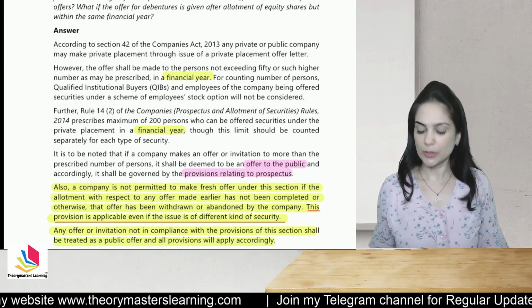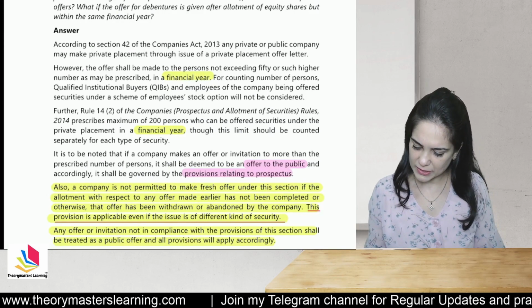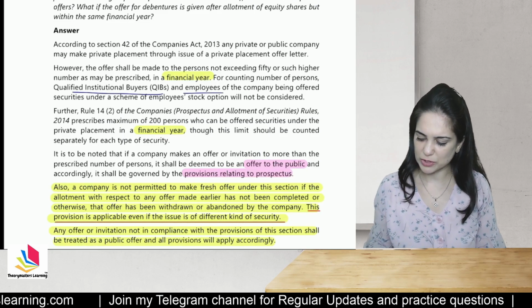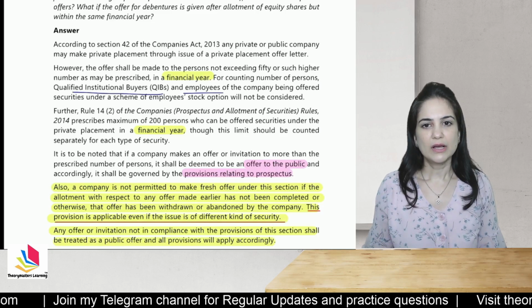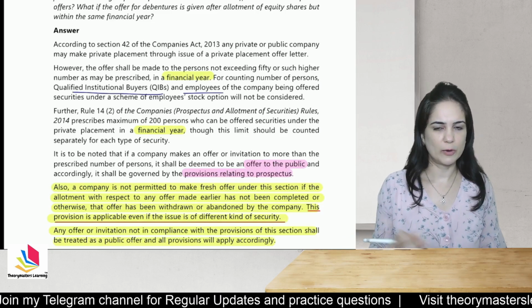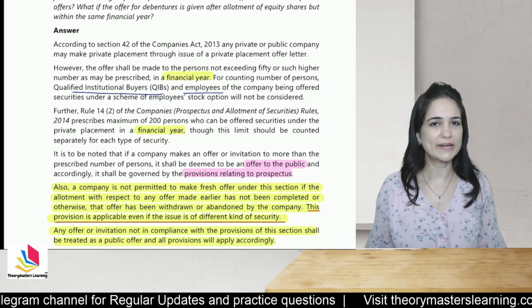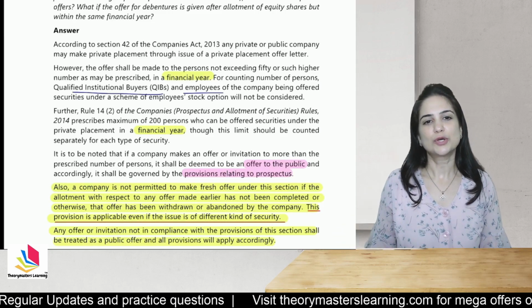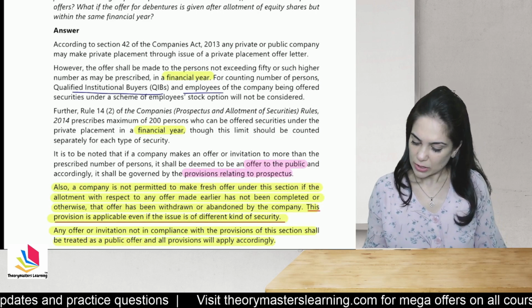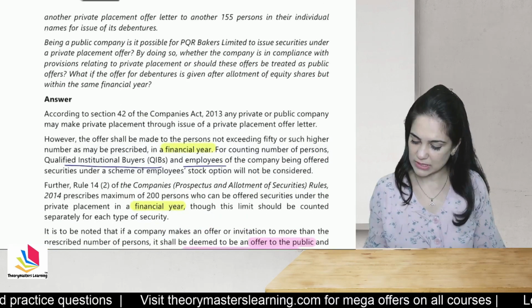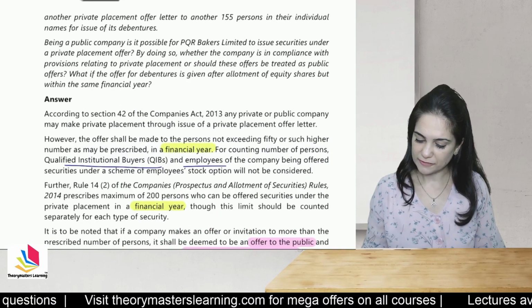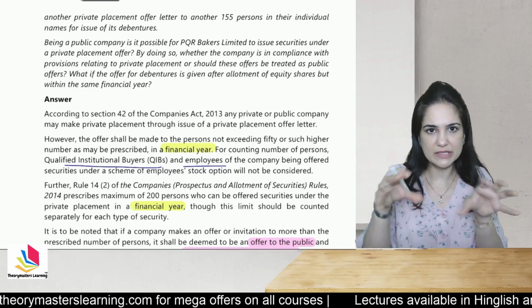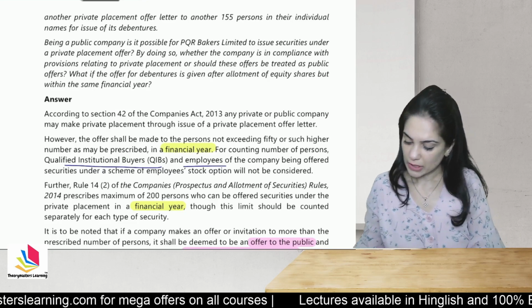It does not include QIBs, that is qualified institutional buyers, meaning everything is explained in that video. It does not include the shares which are offered to employees through a scheme of employee stock option. So that is not included in the limit of private placement. Now, this is one confusion which many students have. I'm first discussing the theory, then I'll read the question also for you.